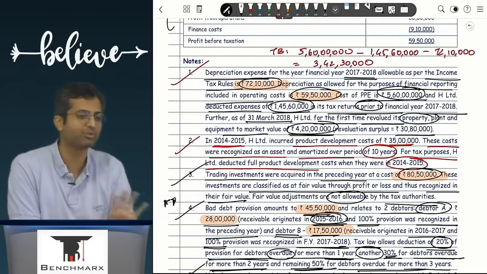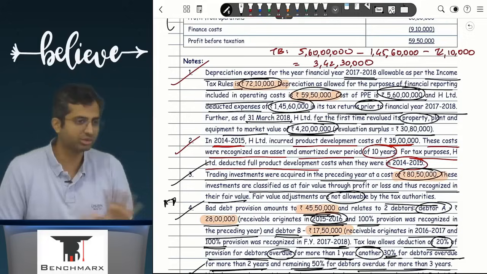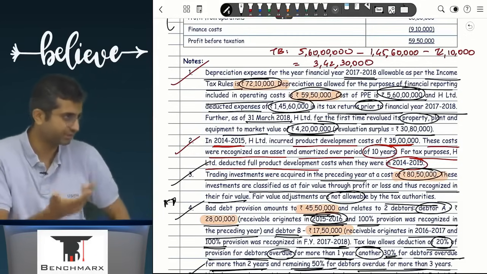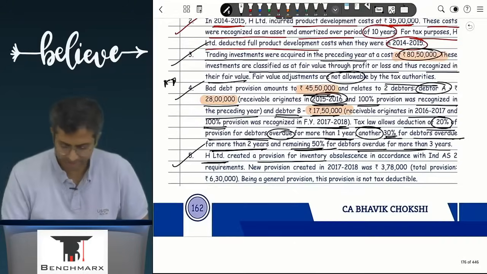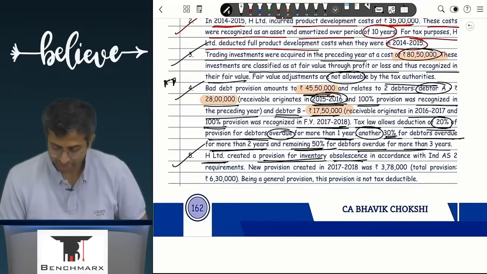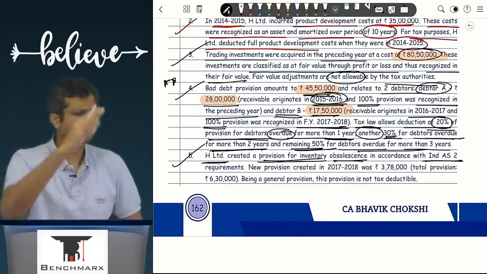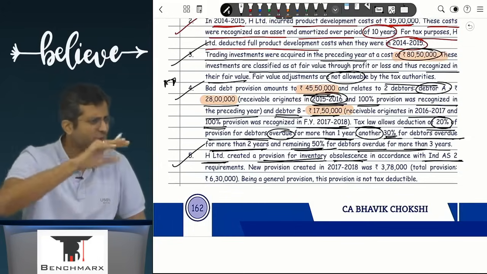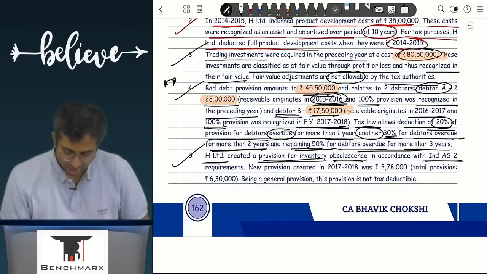So these are the type of questions, and वहाँ पे multidisciplinary में ऐसे questions आ सकते हैं. So it's less important for an FR person, I mean adjustment wise it is important. Entirely, I don't see it coming in an FR paper, but these adjustments can help you in decoding a much more complex, smaller question as well. H created a provision for inventory obsolescence in accordance with Ind AS 2. जैसे cost और NRV whichever is lower होता, तो we said obsolescence है, so probably there is some NRV which is falling. New provision created during 17-18 is 3,78,000.